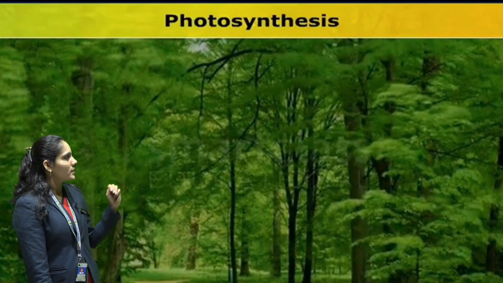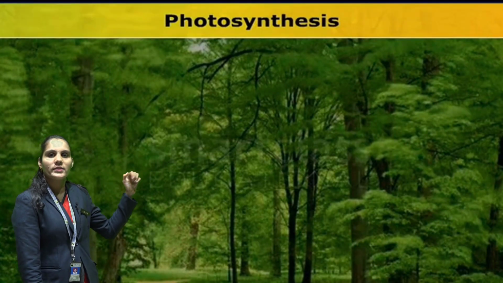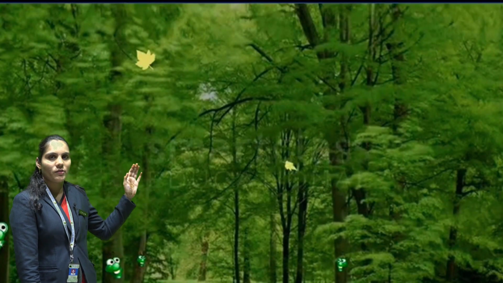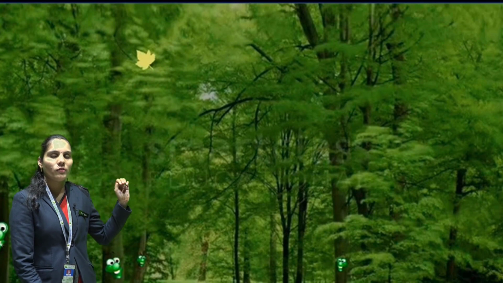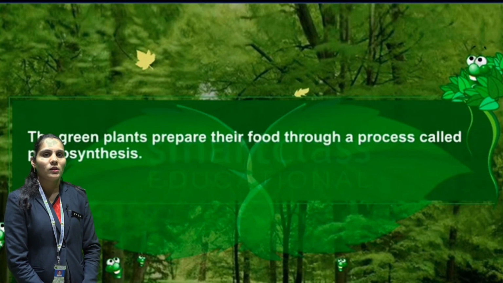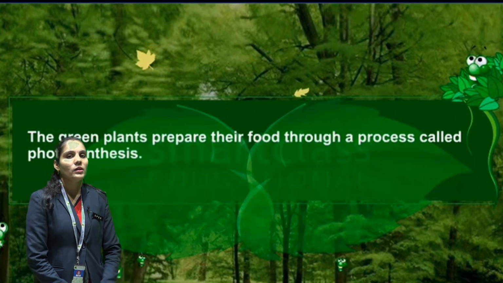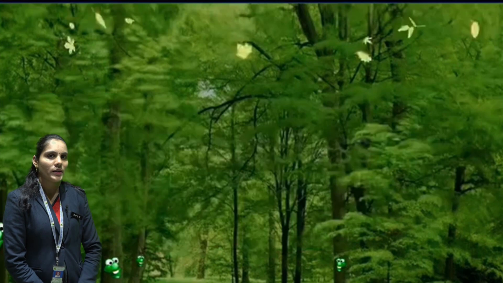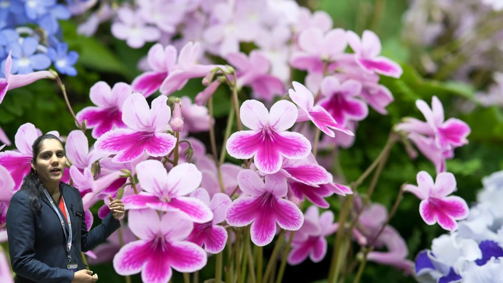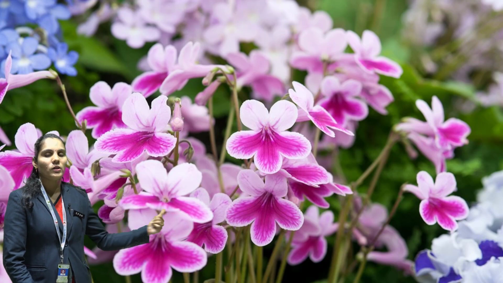The word photosynthesis is made up of two words. Photo means light and synthesis means preparation, otherwise put together. So here we understand the definition of photosynthesis. Students, all over the world there are so many living things, but among them only plants produce their own food themselves, and they provide food for other animals and plants also. So students, we already enjoy the fragrance of the flowers, but we forget how important they are for us. So today we are going to learn about the whole process of photosynthesis.